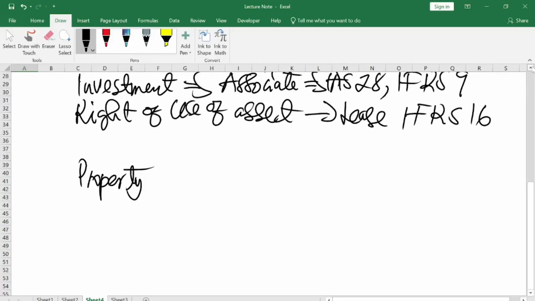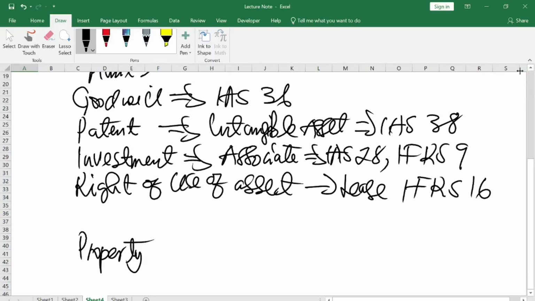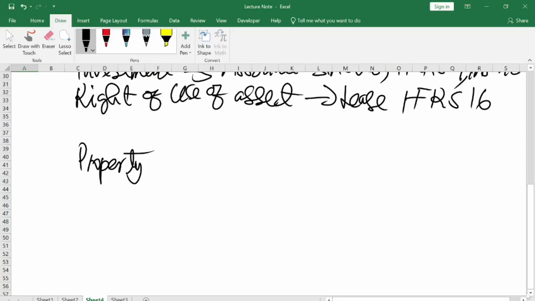Again, let me also emphasize on investment. Under investment, we have IAS 40. It depends on the type of investment we are talking about. So if you have investment property, where you have property that you've rented out for revenue, it also falls under IAS 40, which is investment property. Good. So let us go on with property, plant, and equipment.